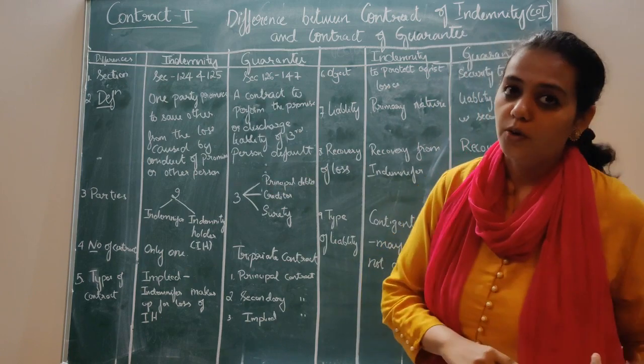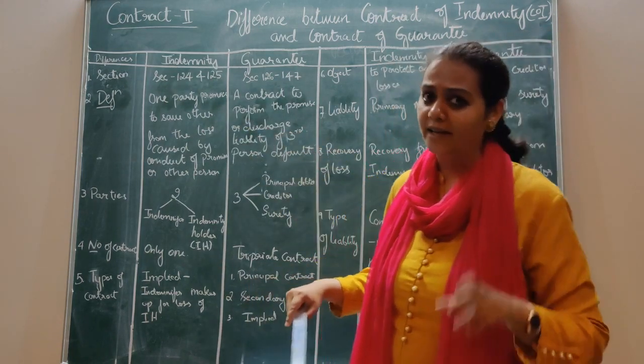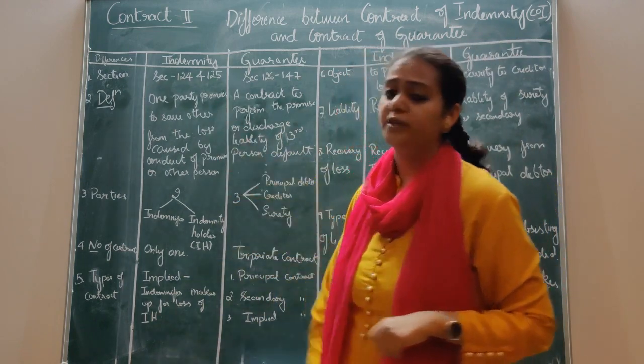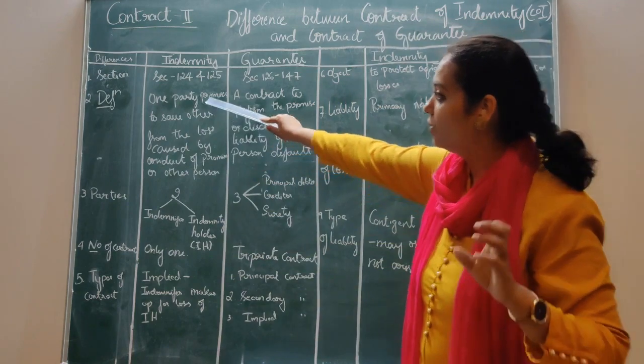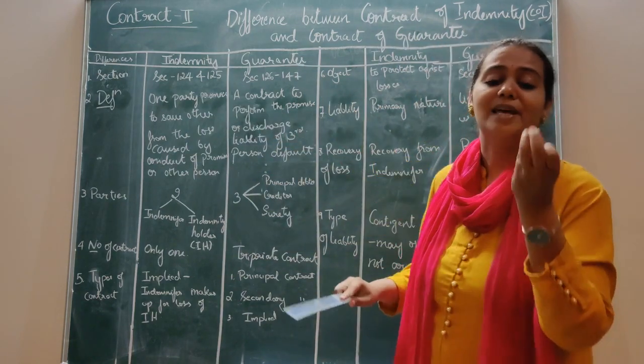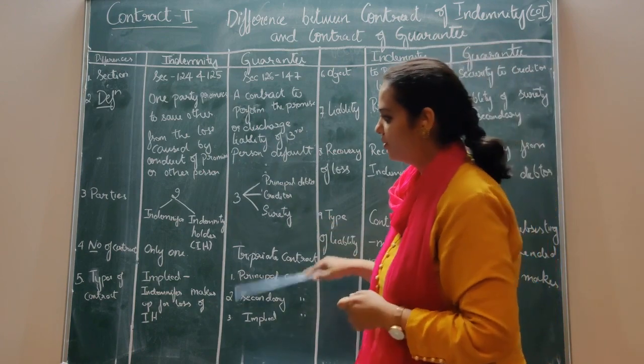You can even include one more difference in this. You can give the basic meaning. I gave you the basic meaning, right? Contract of indemnity means make good the loss or to compensate. You can just include that also. And guarantee means an assurance. So you can include that also. That would also be very beneficial to you.